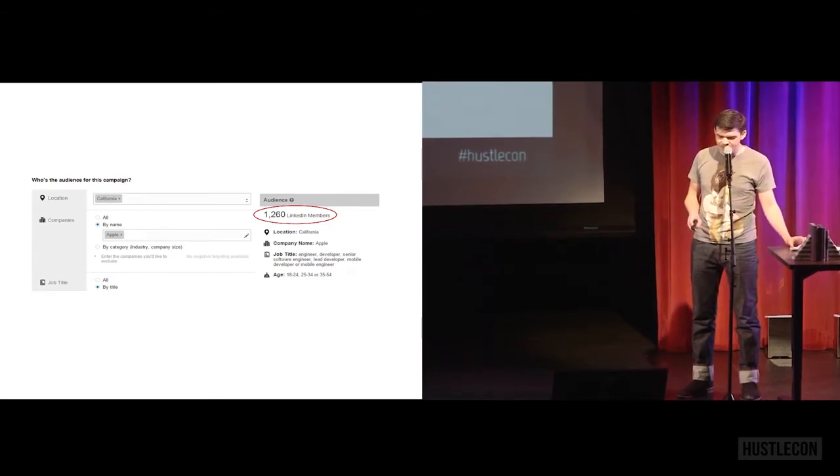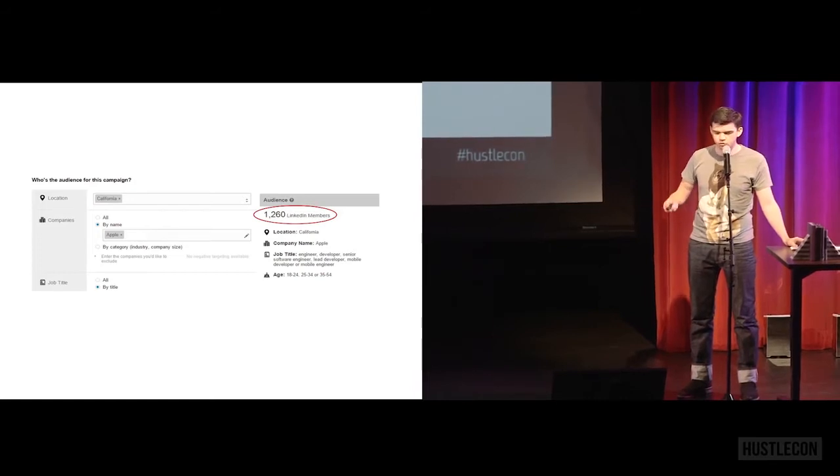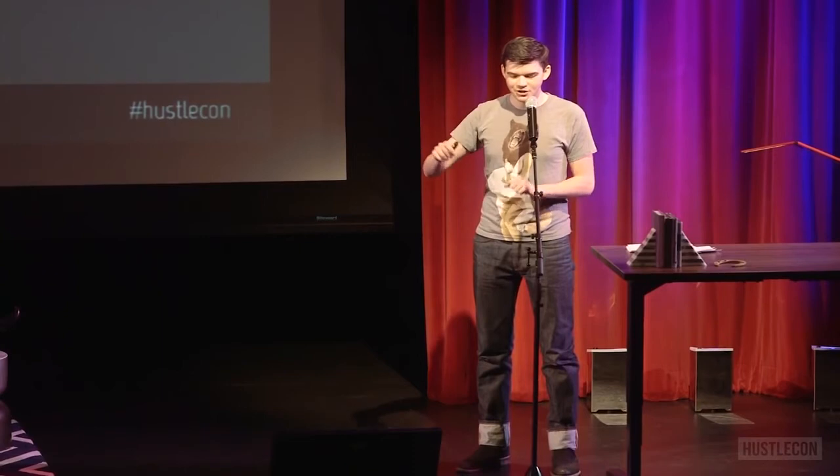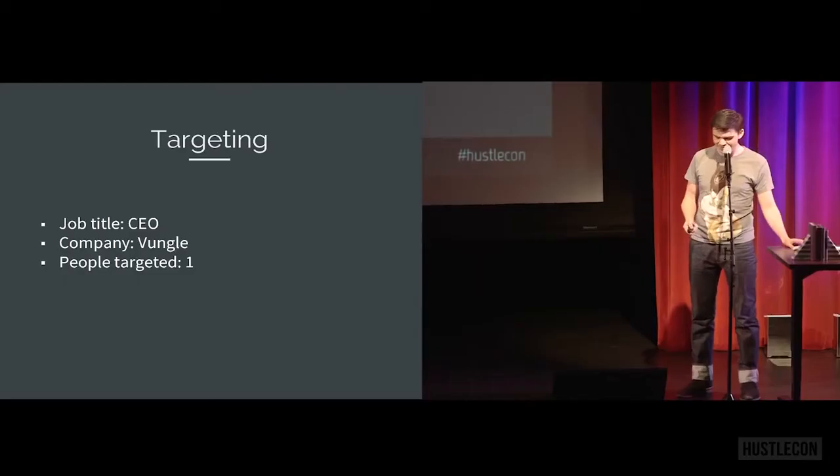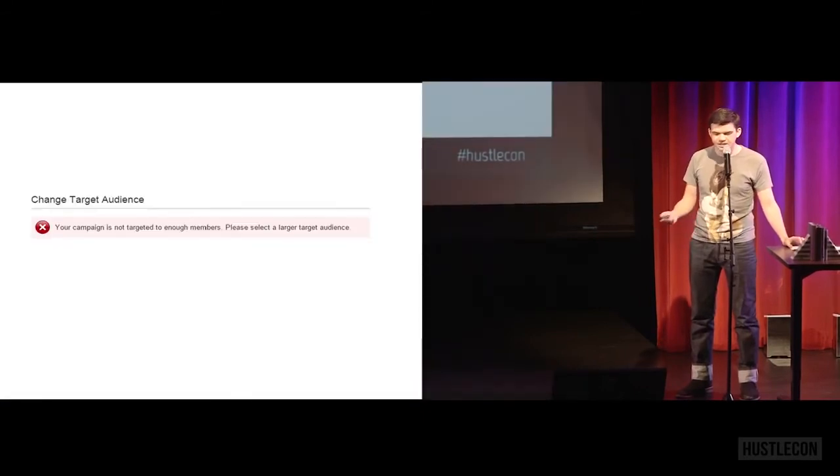So me being me, and as I said, you want to find out what the rules are, I tried running an ad targeting super specific. So just job title CEO, company Vungle. So we're targeting a person of 1, okay? So that number on the right said 1. But it didn't let you do that. It says you've got to target your ad to more people. You're not targeting enough people.